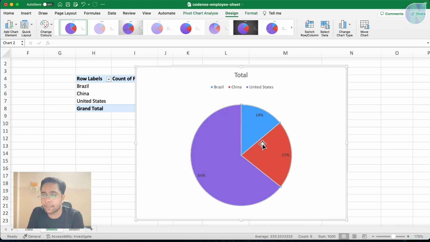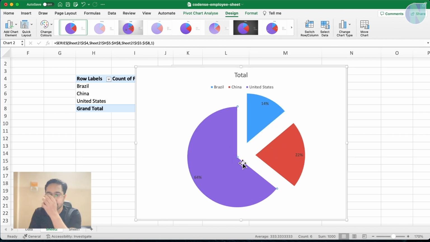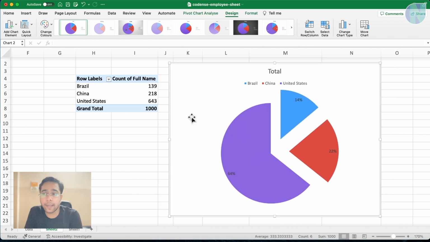So I can change the pie chart. If I drag and drop it, you can see I can drag and drop the areas as well to make our pie chart look beautiful. I can adjust it on the sheet however I want. So in this way, we can visualize the data using the different charts.